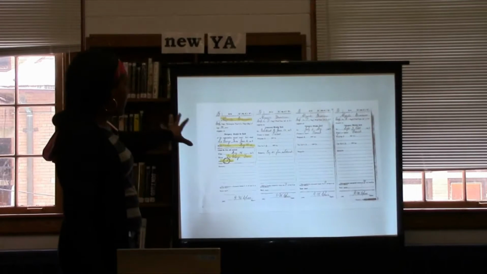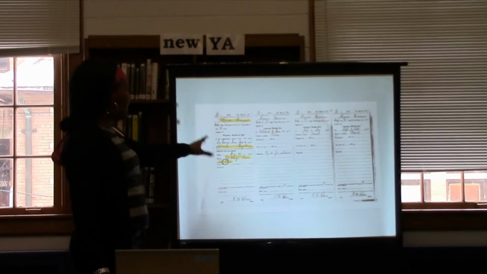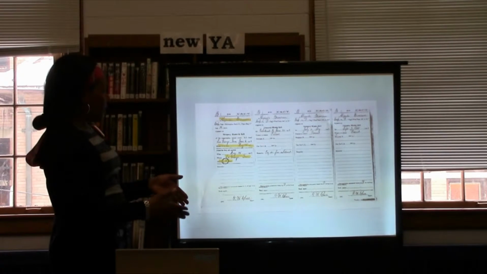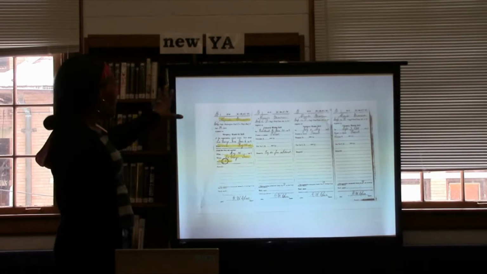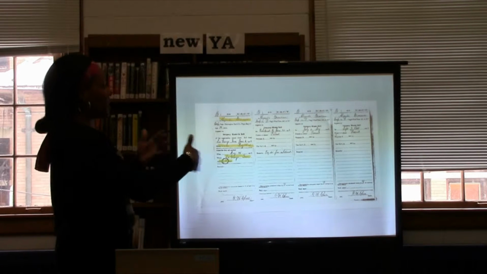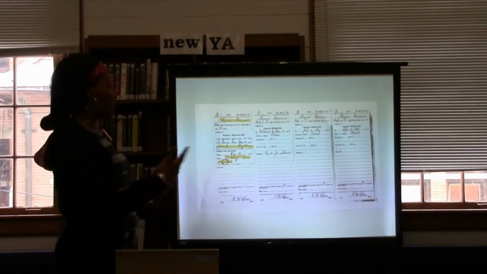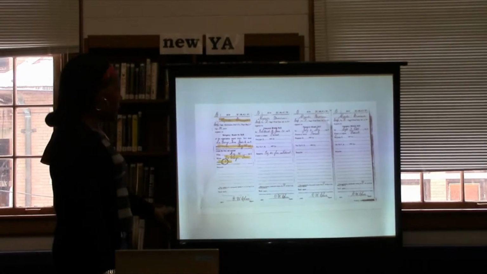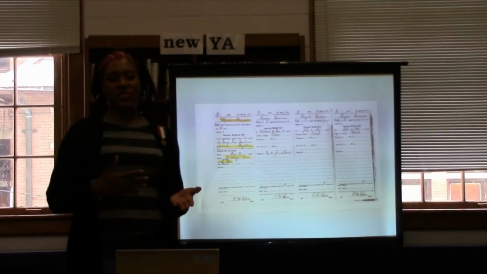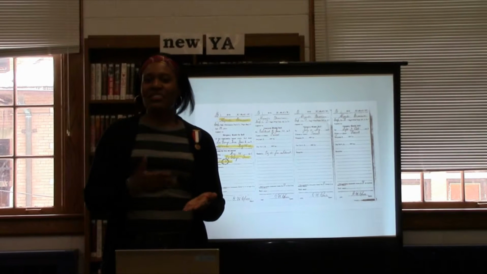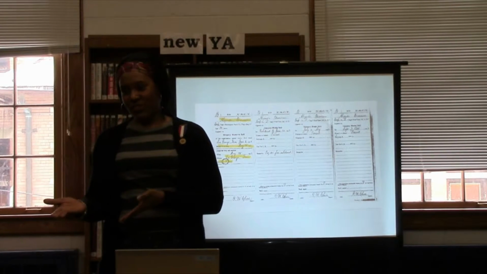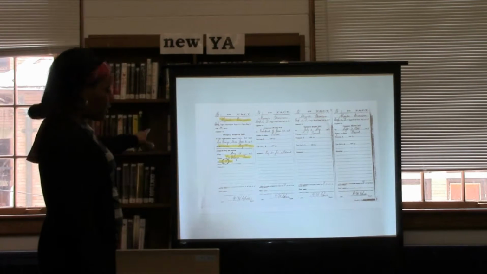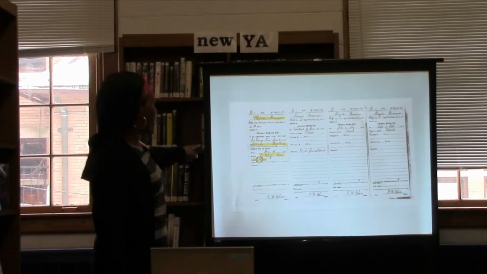To give you an idea what this muster in, muster out card is, this is what it looks like. Each column represents a month that he was active in the military. There are many other pages because he was in for 3 years, but I wanted to start with the first page, which is the muster in. Muster in basically means when he enlisted, and mustering out means when he was discharged. On this, at the top you can see the 59.